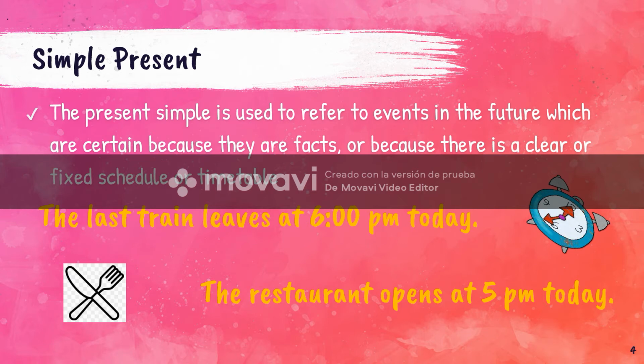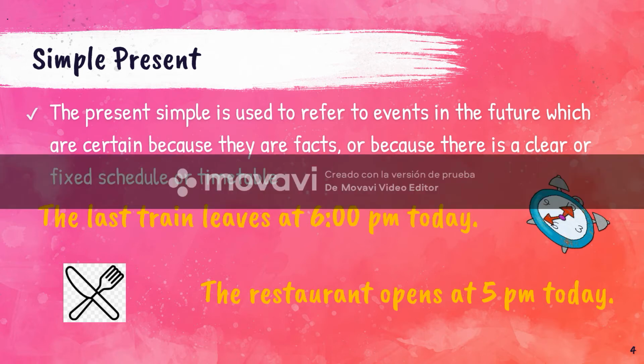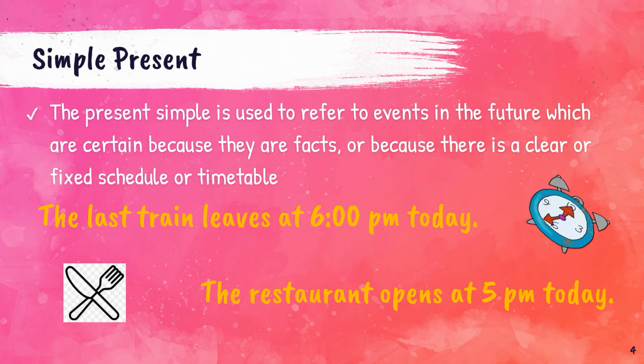Here are some examples. The last train leaves at 6 p.m. today. So, 6 p.m. hasn't happened yet. It belongs to the future, but because it's a scheduled event, it's a timetable event. The second example, the restaurant opens at 5 p.m. today. We are letting another person know that the restaurant is going to be open soon.